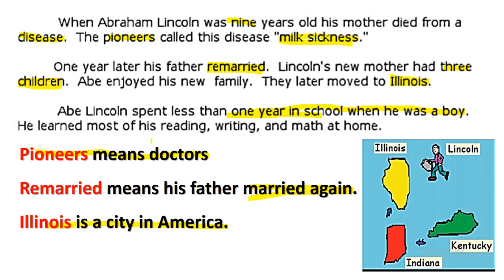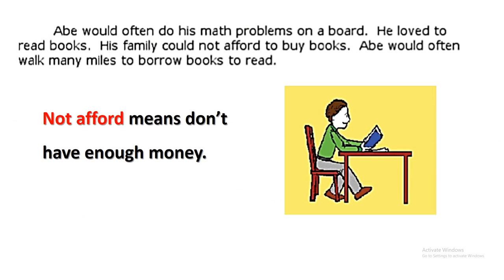He learned most of his reading, writing, and math, of course, at home. As we mentioned, he spent only 1 year at school and he completed his education at home. Abe would often do his math problems on a board. He loved to read books.